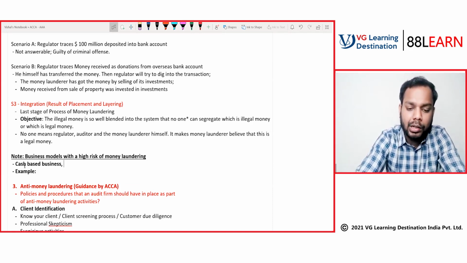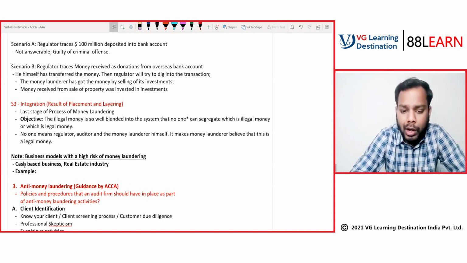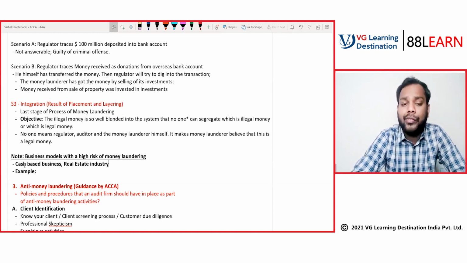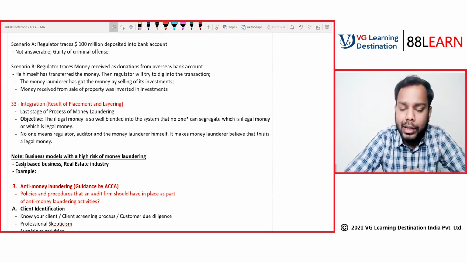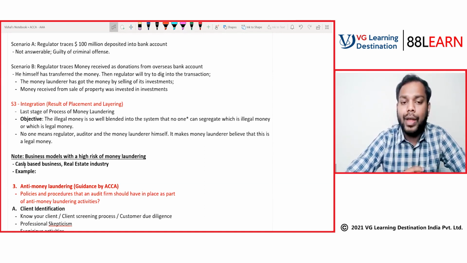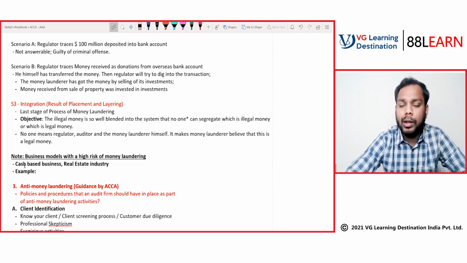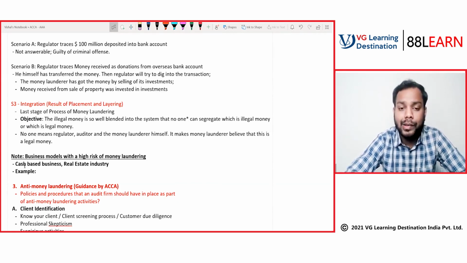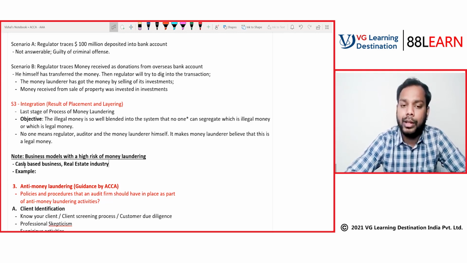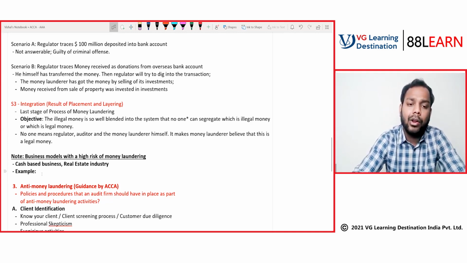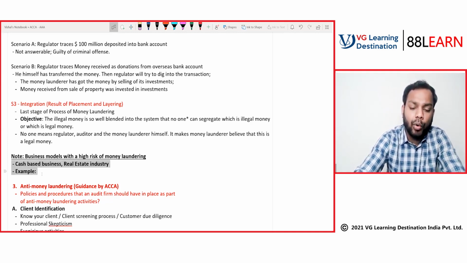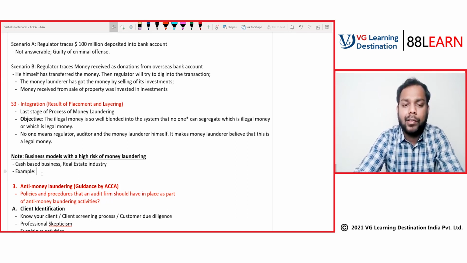And you can say the real estate industry. Why the real estate industry? Because the volume of inflow and outflow of money is very high. In the process of layering, we have got to know that money launderers use sale transactions in luxury properties as a method for doing the layering.